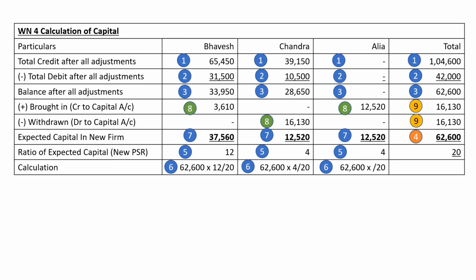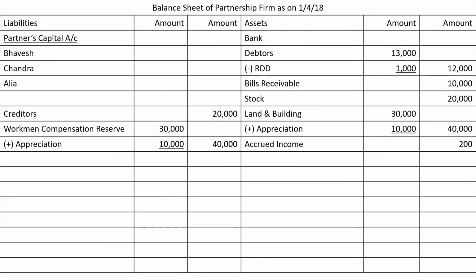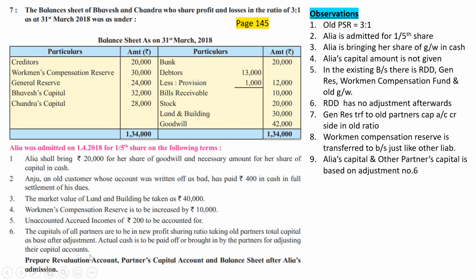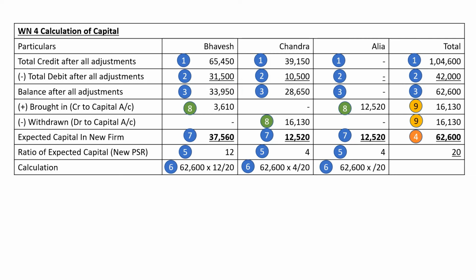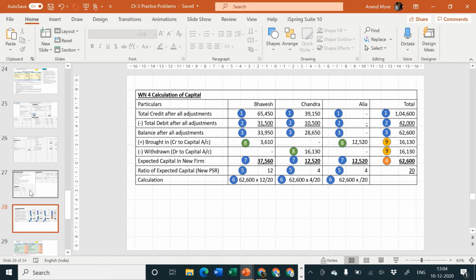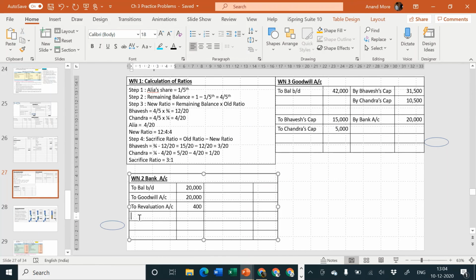So cash is coming in and Bhavesh and Alia are the givers. As mentioned in the problem, actual cash is to be paid off or brought in by the partners for adjusting their capital account. Since the adjustment is telling us that wherever required partners will bring in cash and wherever not required partners will withdraw cash, the entry we are going to pass now is that Bhavesh and Alia are bringing in cash 3610 and 12,520. Cash or bank is the receiver, so bank account debit to Bhavesh capital account, to Alia capital account.